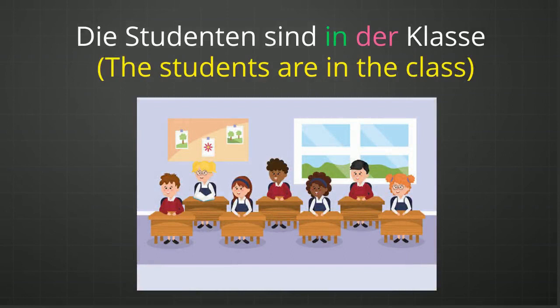Die Studenten sind in der Klasse. Here also in is a Wechselpräposition, but die Studenten, which is the subject in the sentence, is stable, not in motion, there is no movement. The subject is not changing its position from point A to point B. And that is why the in preposition is used as a dative preposition here.